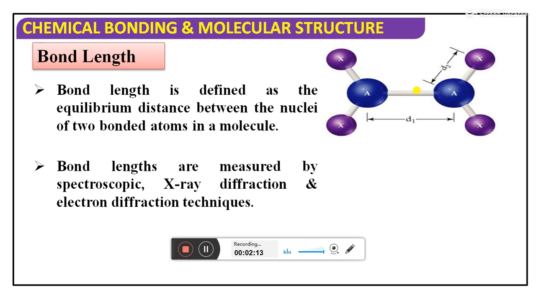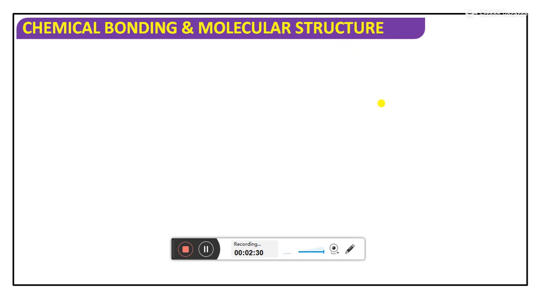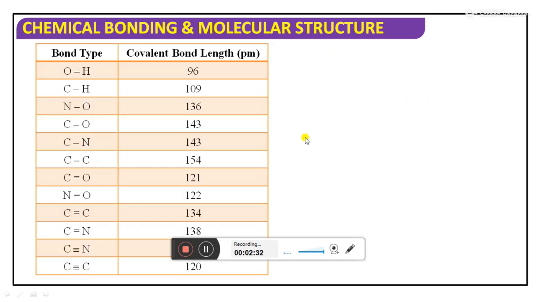That method is the X-ray diffraction method. Generally, the X-ray diffraction method is used to measure the bond parameters. Next, bond length is calculated in picometers, centimeters, angstroms, like that. We see certain bond lengths here, for which they have given the data.